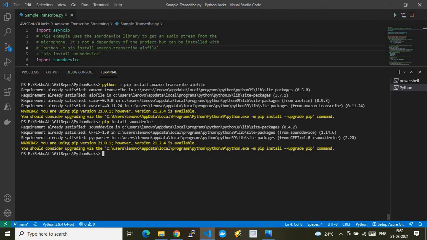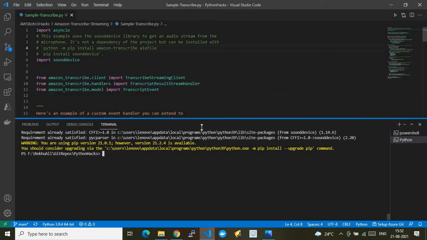In real time means that as soon as you speak, the result will be shown here. That's a parallel thing happening. So that's the reason we are installing the sound device module in Python, because we need to take the sound from this headset and push the sound data to the Amazon Transcribe service for streaming purposes and get the required result. So that's the reason we are using this module.